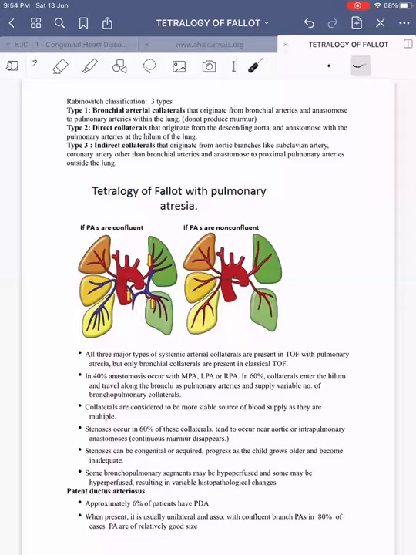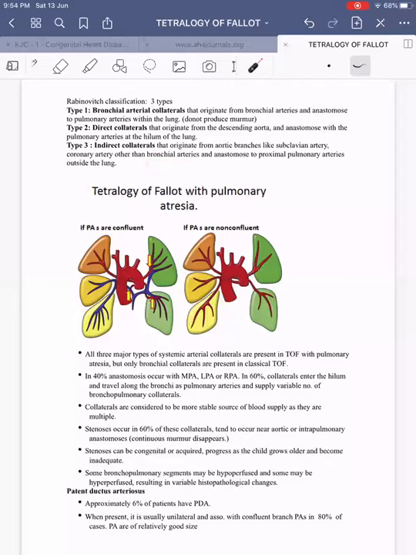Direct collaterals are the ones which arise directly from the descending aorta and anastomose with the pulmonary artery at the hilum of the lung. Indirect collaterals are the ones which originate from aortic branches like the subclavian artery, brachiocephalic artery, and branches other than the bronchial artery. They originate and anastomose with the proximal part of the pulmonary artery outside the lung.